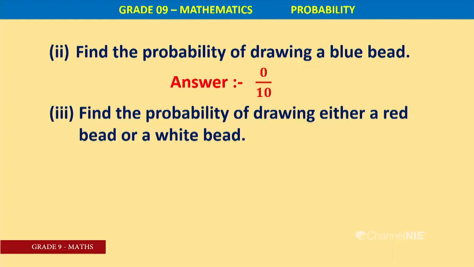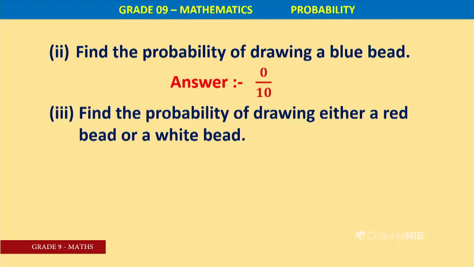Find the probability of drawing either a red bead or a white bead. Red or white. Or means union, sum. A union B. Can you remember sets?